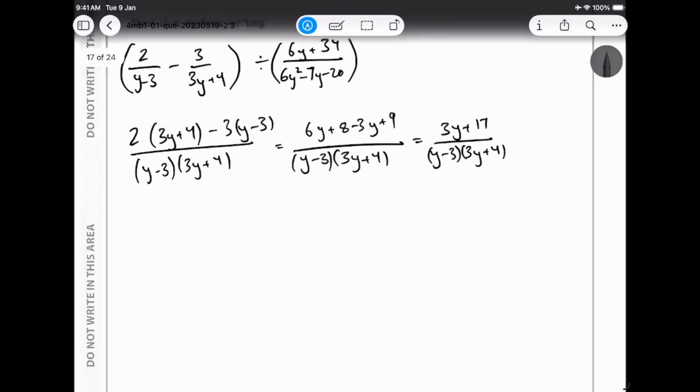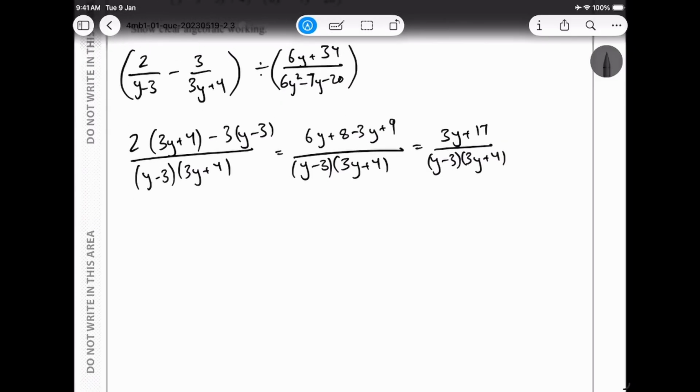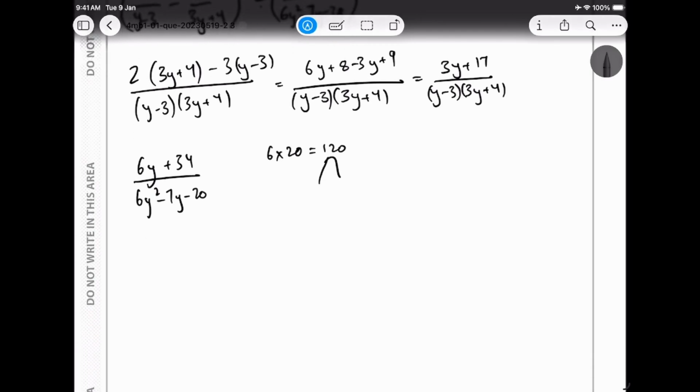Now let's try to factorize the second one. We can definitely factorize the second one. That's 6y plus 34 divided by 6y squared minus 7y minus 20. 6 times 20 gives me 120. I need to find two factors of 120 that give me negative 7, so 8 times 15, where 15 is negative and 8 is positive, so 8 minus 15 gives negative 7. All right, so we are getting it correct.